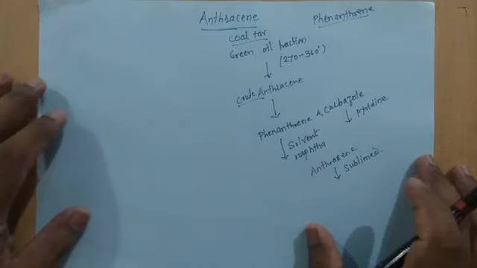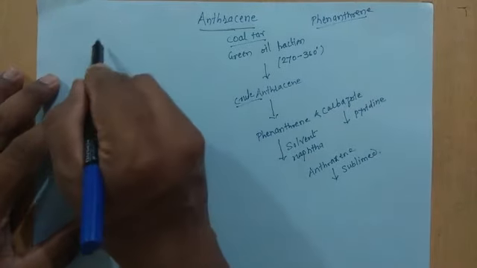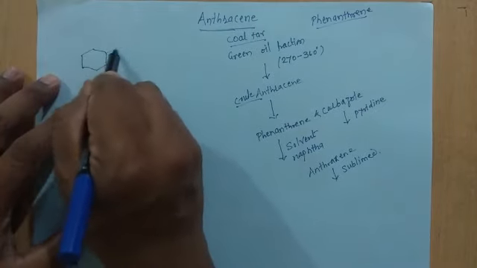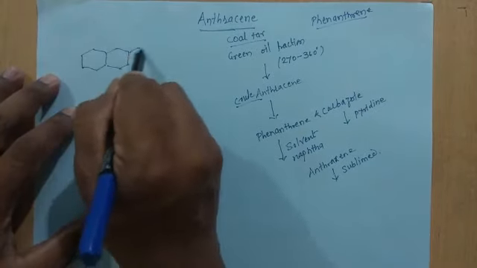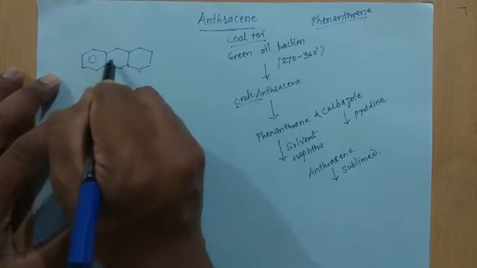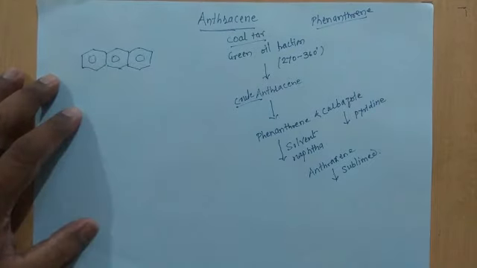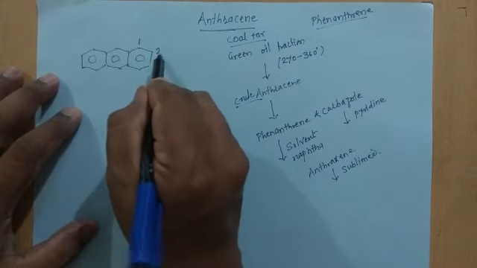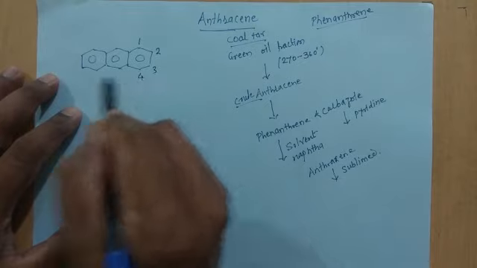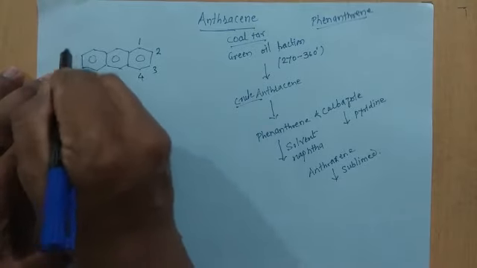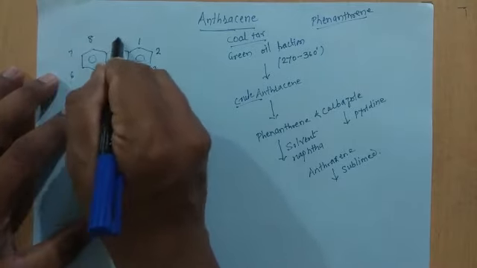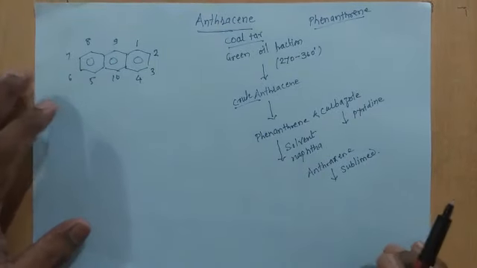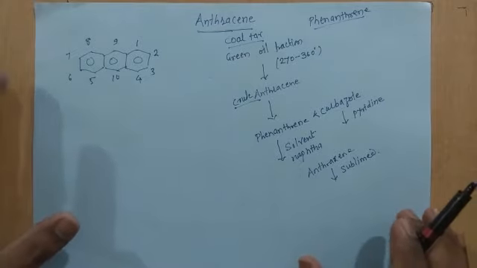Now what is the structure of anthracene? Anthracene contains 3 benzene rings attached to each other. This is anthracene. Now how is it numbered? The numbering of the anthracene ring will be like this: 1, 2, 3, 4, 5, 6, 7, 8, 9 and 10. The middle two carbons will be numbered as 9 and 10.